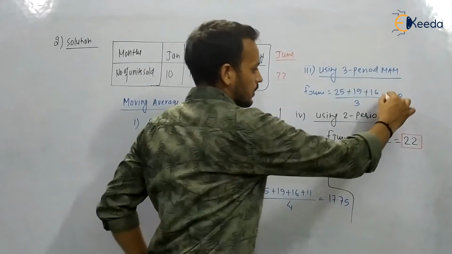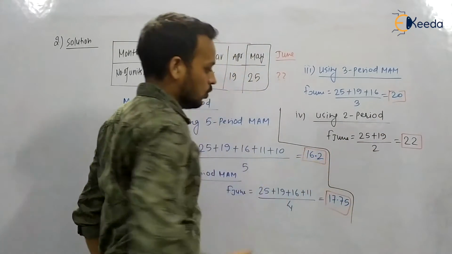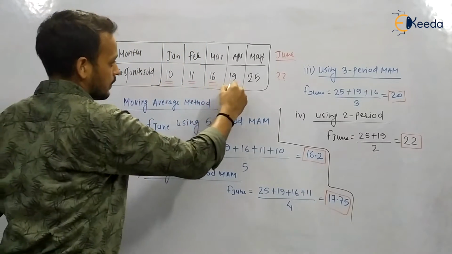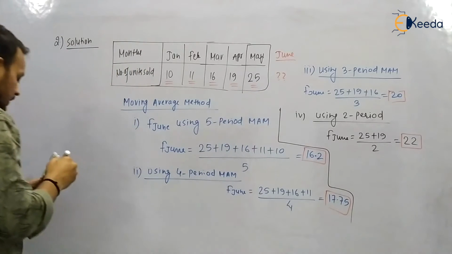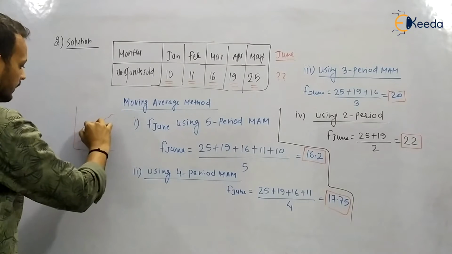Other values are less. You can see here it is 20, here it is 17.75, here it is 16.2, and you can see here the values 10, 11, 16, 19 and 25. So we can say that this is an increasing trend.